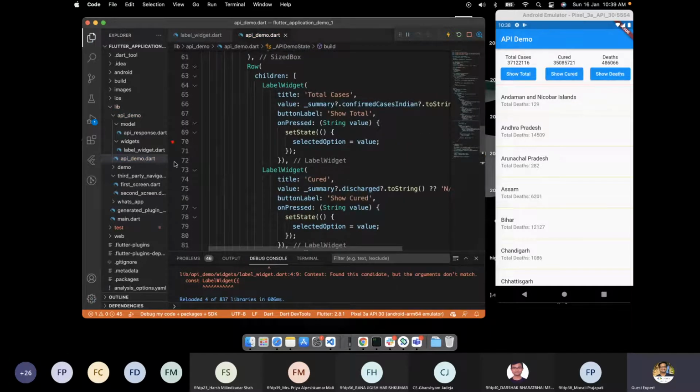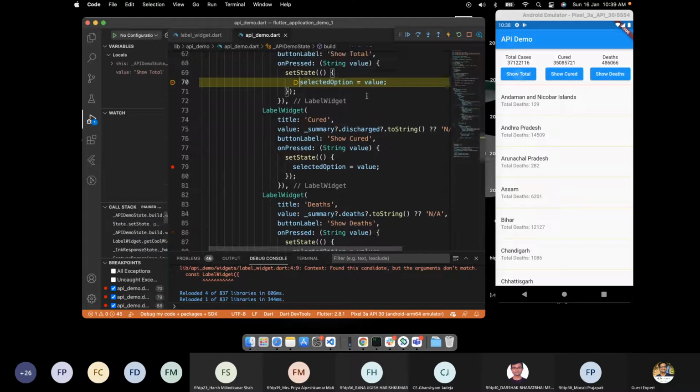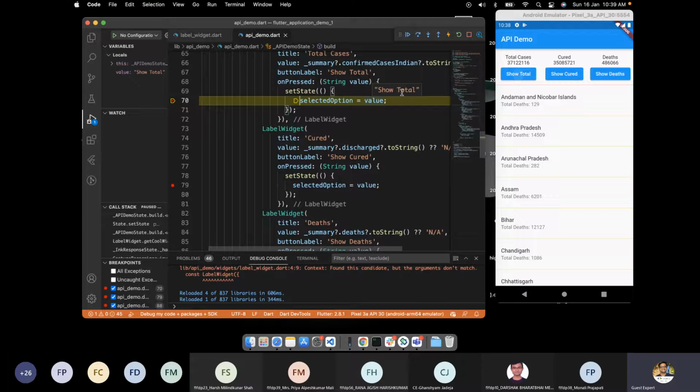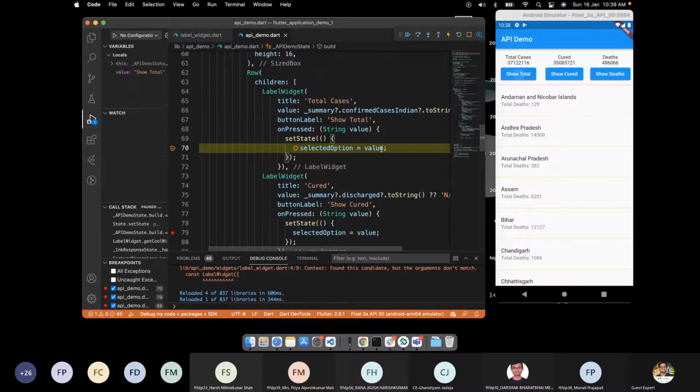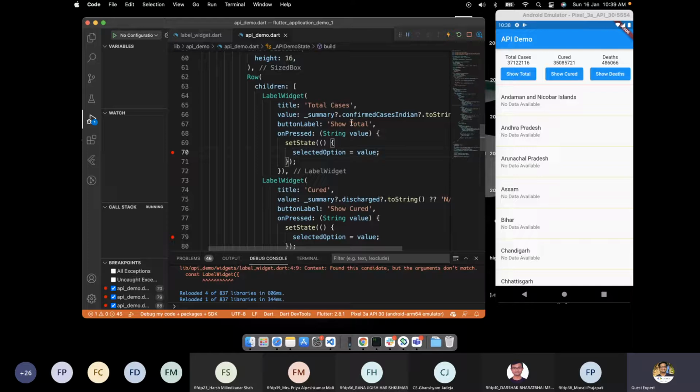Now let's see what exactly the value we are getting, because I guess our selected options and this are both different. So I rebuild it and I can see the value here is "show total". But what we want is only "total". And we can see that "show" is very common in every button, so we can actually remove this "show" from here.